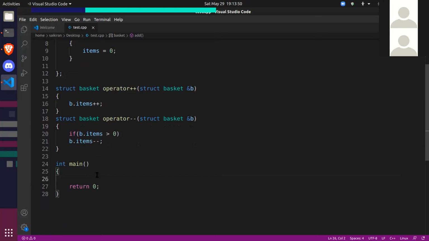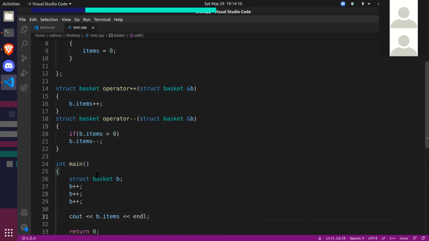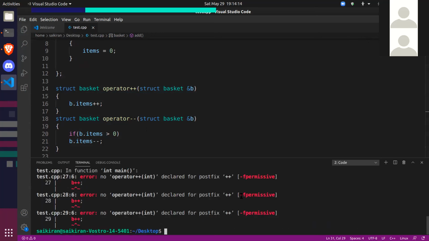Now let's make a basket b, and let's say b plus plus. Let's call it a couple of times. So I said b plus plus 3 times. So now how many elements should b have? b dot items. It should have 3 elements now, right? So let's run this and check. Operator declared for postfix. Okay.